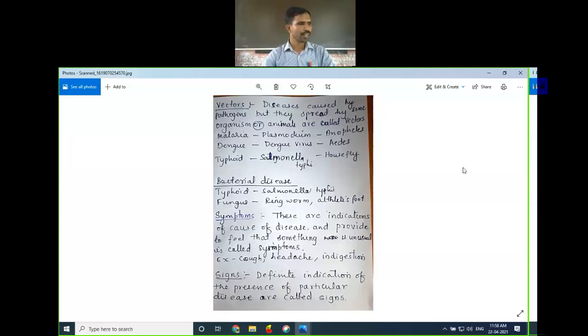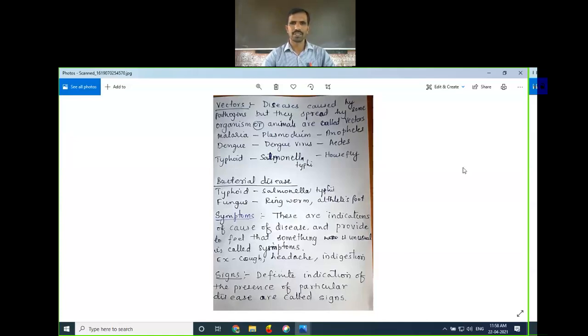And there is a protozoal disease called malaria. Skin infections are caused by some fungi. Pneumonia is caused by Mycoplasma pneumoniae. Tuberculosis is caused by Mycobacterium tuberculosis. There are some viral diseases also, like hepatitis B, which is caused by the hepatitis B virus.